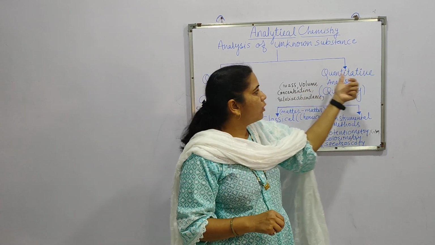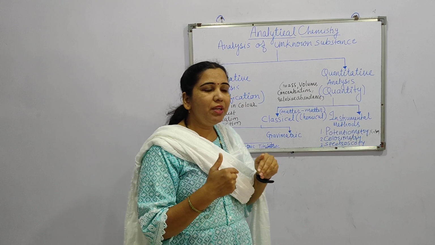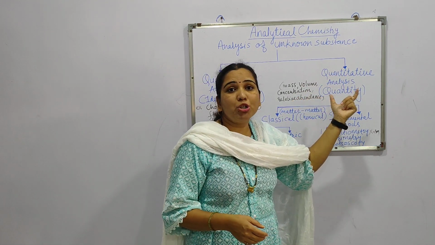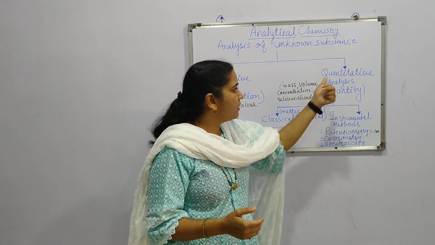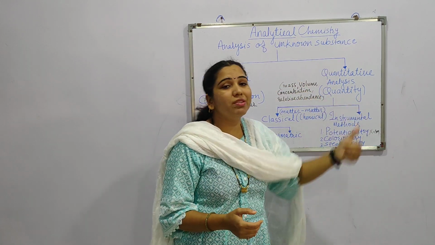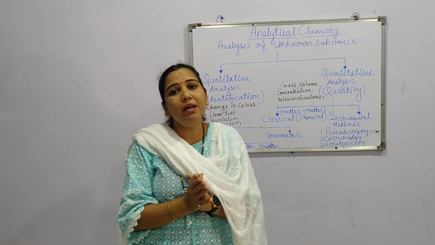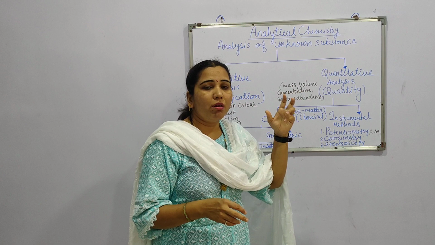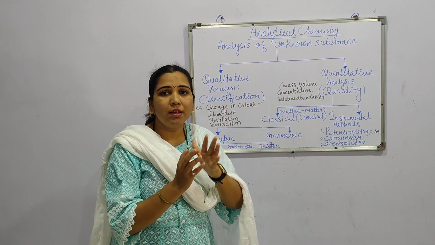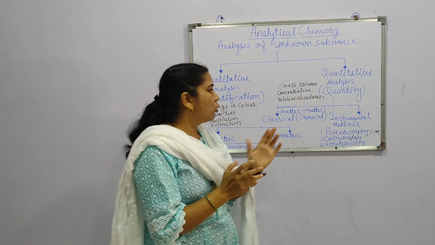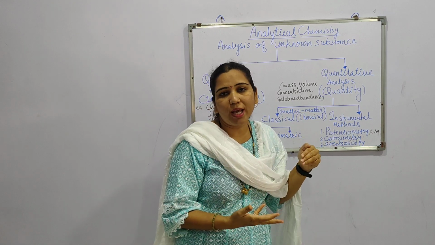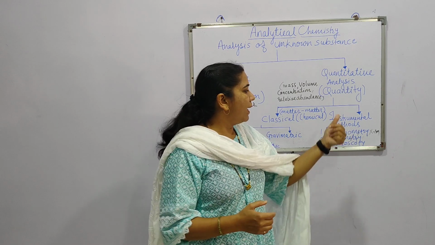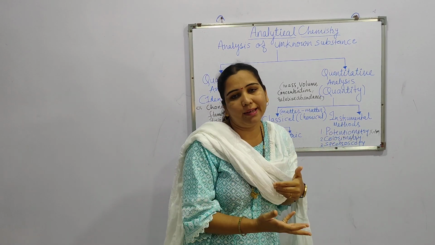Okay, now second is quantitative analysis. Generally we deal with quantitative analysis, in which there is a determination of quantity. We can say that it is a branch of analytical chemistry which deals with the study of quantity present in the unknown sample. In terms of quantity, this quantitative analysis is very important for our study. There are two ways to carry out quantitative analysis: classical or chemical analysis, and instrumental or physical analysis.